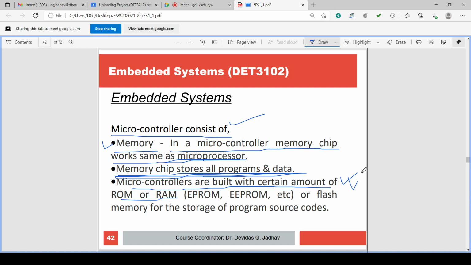Or it can be erased and programmed again, multiple times. So programming can be done, but it cannot be written. Writing is different, programming is different. Programming means high voltage application and writing the program. And writing means writing the program while executing.